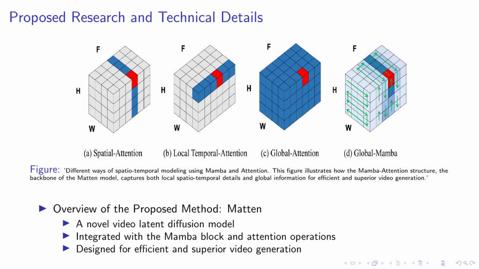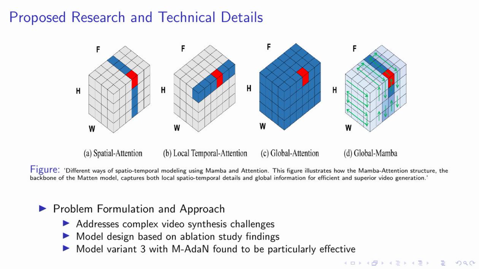Matten is a novel video latent diffusion model. It's integrated with the Mamba block and attention operations. These components work together to make Matten not only efficient, but also superior in generating videos. This unique combination of Mamba and attention operations is what sets Matten apart and allows it to excel in video generation tasks.